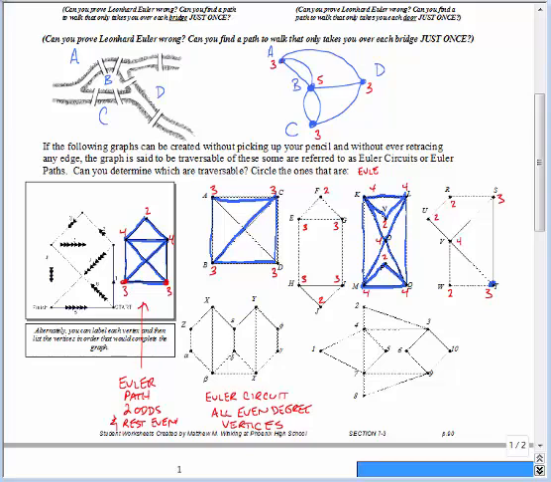It really doesn't matter. You'll get there if you just start from one of the odds, and you should end at the other odd. So if I go over here to W, up to V, let's go back down to T, up to S, down to V, over to U, over to R, and back to S. Sure enough, I started at T and ended at S. So either all even or 2 odds. Let's try this next one.